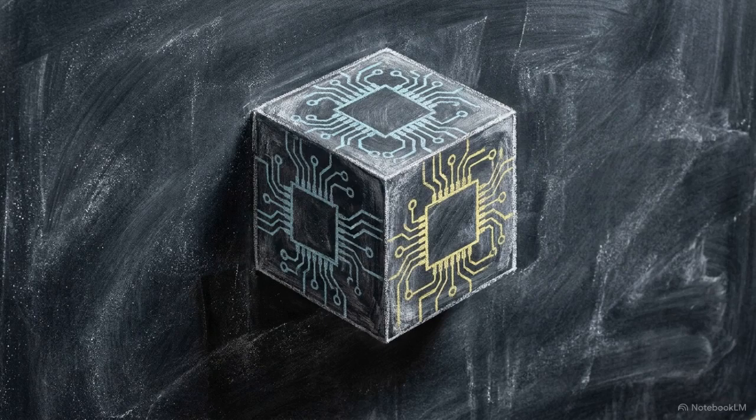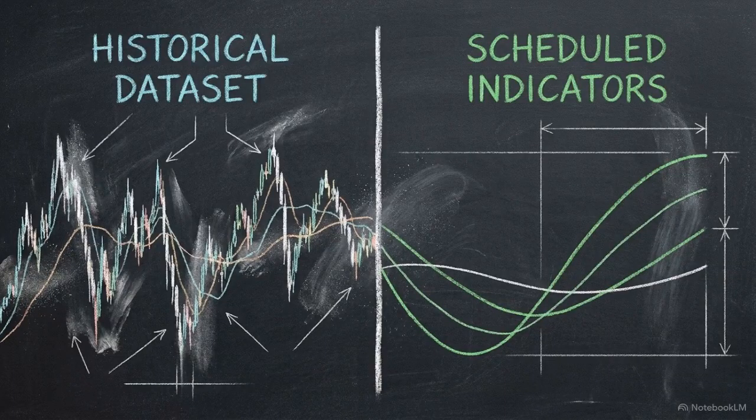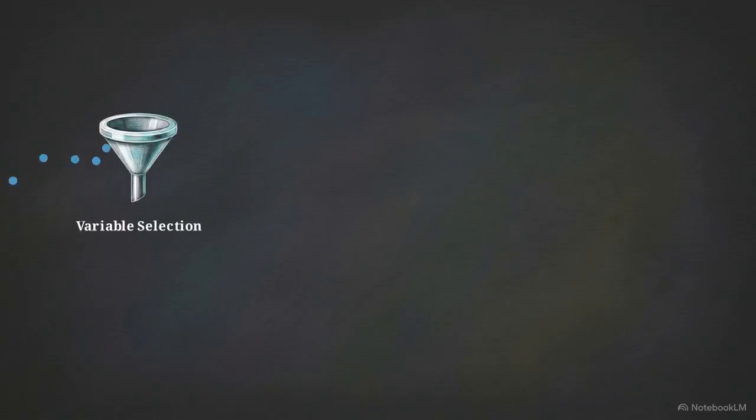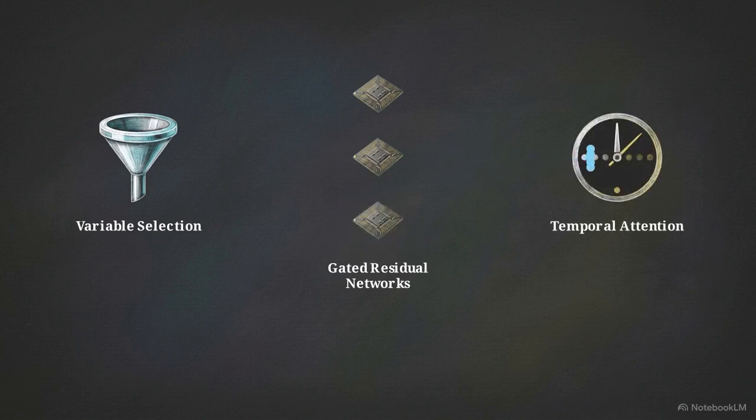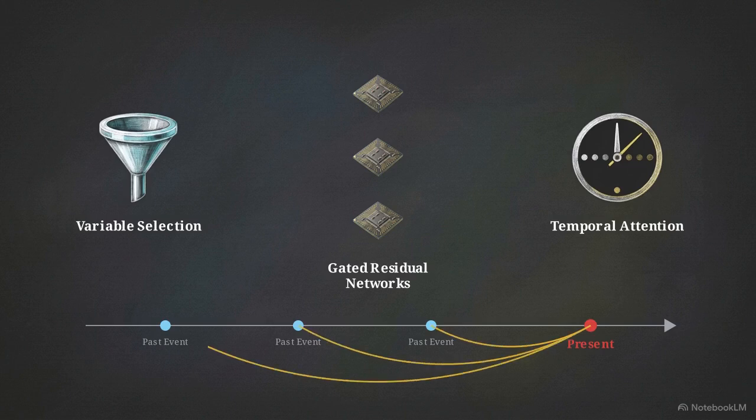After routing, the data enters the core prediction engine, the Temporal Fusion Transformer, or TFT. The TFT is unique because it explicitly separates observed past inputs from known future covariates, such as technical indicators. Entering the TFT, data passes through the variable selection network for dynamic filtering. It then moves into gated residual networks, mapping non-linear relationships, before a temporal attention layer identifies long-term historical dependencies across